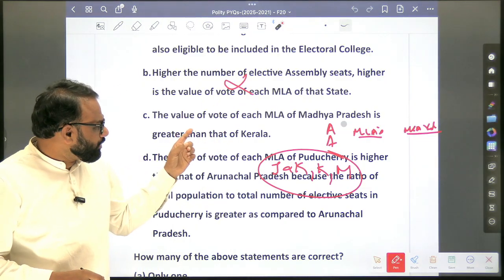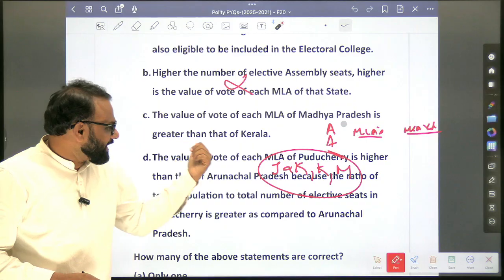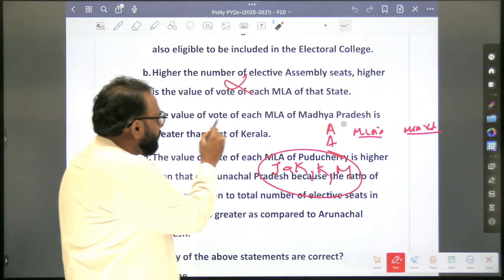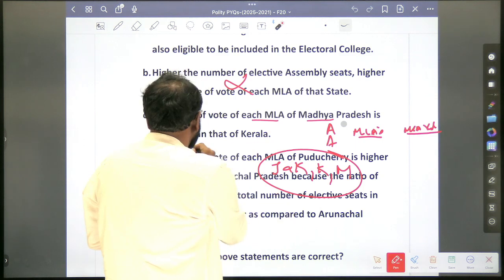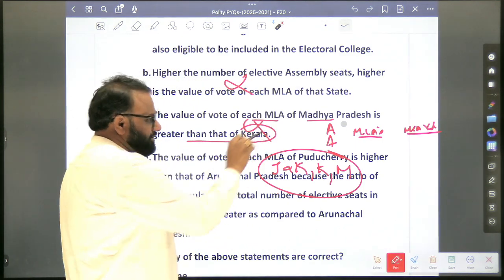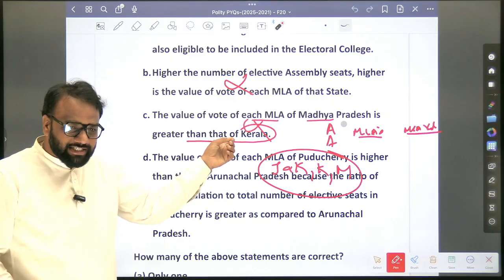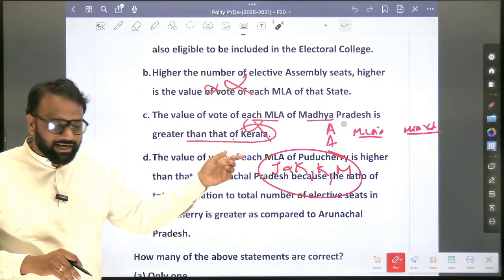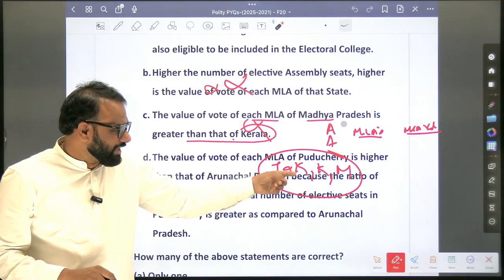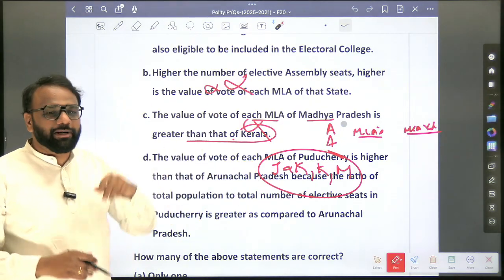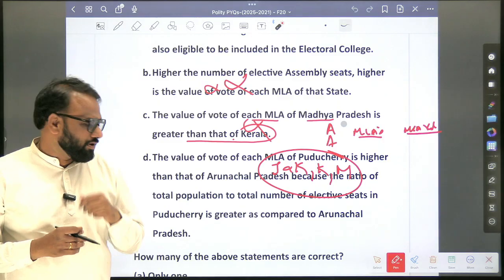The value of vote of each MLA of Madhya Pradesh is greater than that of Kerala. True or false? False. Because this is false, this statement will also become false, because first we encounter the order in Jharkhand, Karnataka, Kerala, Madhya Pradesh. So because of this pattern, we conclude that the second statement is also wrong.